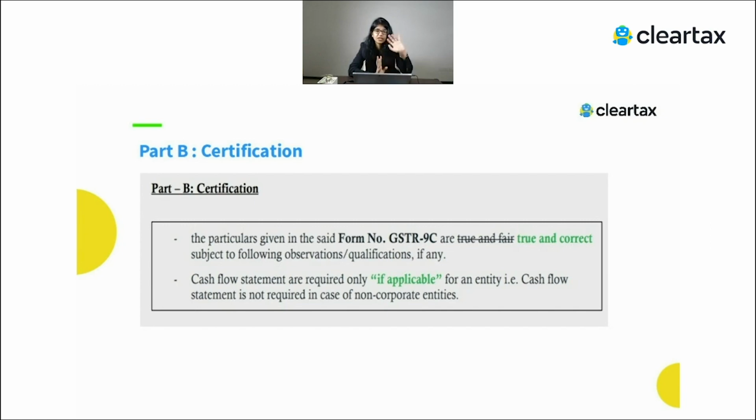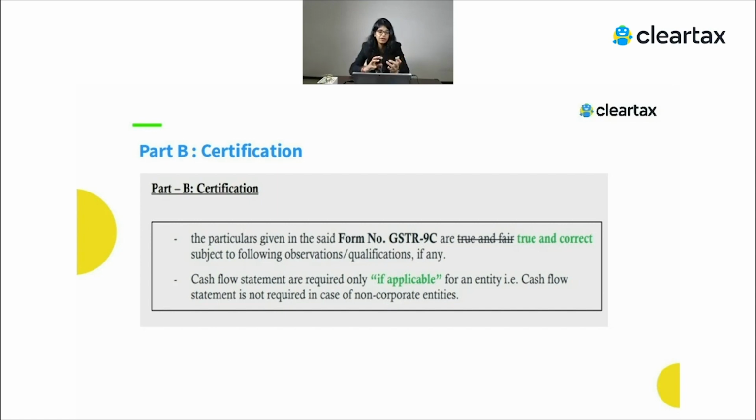If you go with GSTR 9 table number 8, because 8A talks about the reconciliation between your GSTR 2A and what is present in 3B, and if there is something that belongs to this financial year but was done in the next financial year, you have to show it over here. So that is a reconciliation you have done. But we have seen that in GSTR 9 table number 8A, the figure which is populated automatically sometimes does not match whatever figures we try.